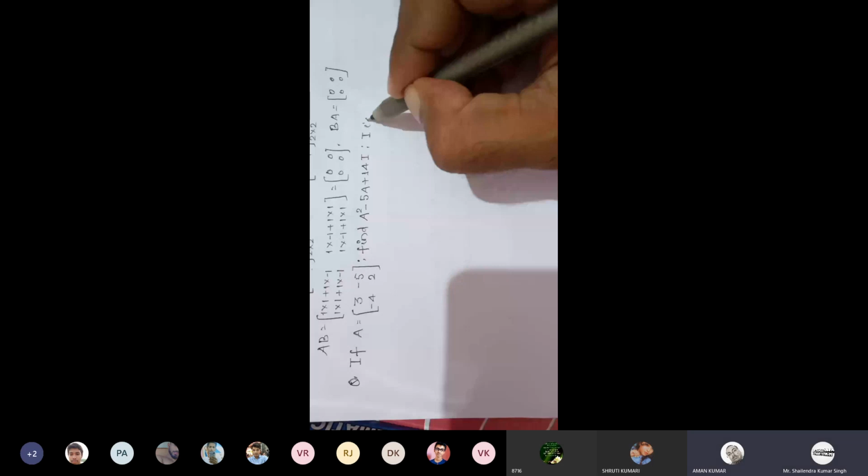What is unit matrix? Unit matrix means whose diagonal elements are 1 and non-diagonal elements are 0. So find the value of this one.